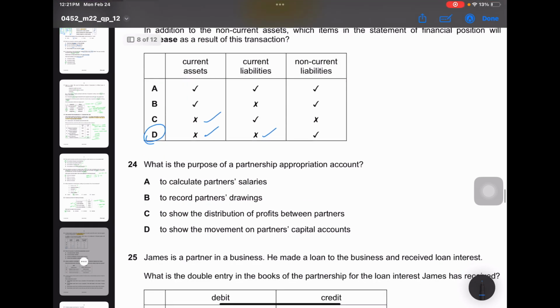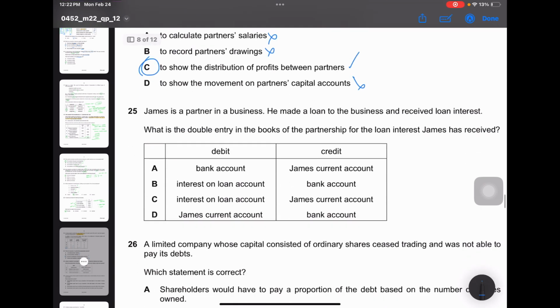Question 24, what is the purpose of the partnership appropriation account? To calculate partner salaries, no. Record partners' drawings, not at all. To show the distribution of profits between partners, yes. To show the movement on partners' capital account, no. Answer is C. Moving on, question 25.